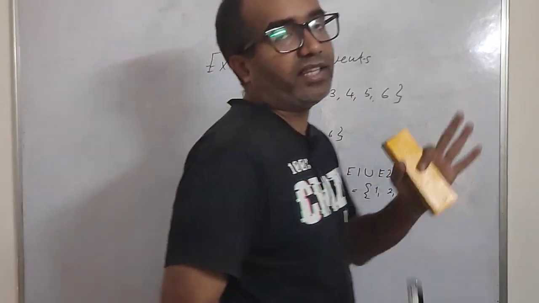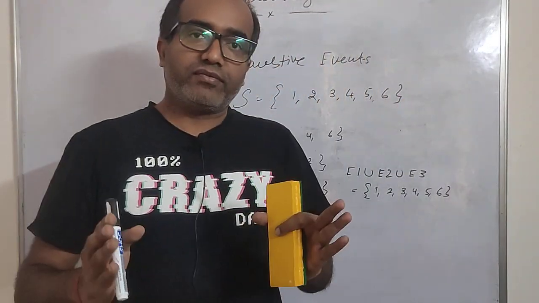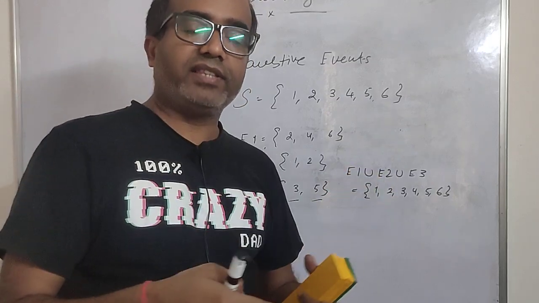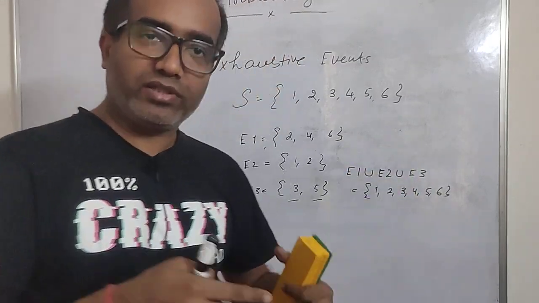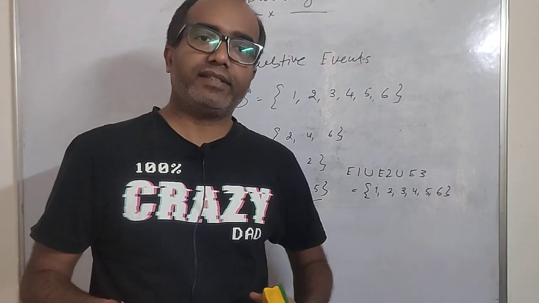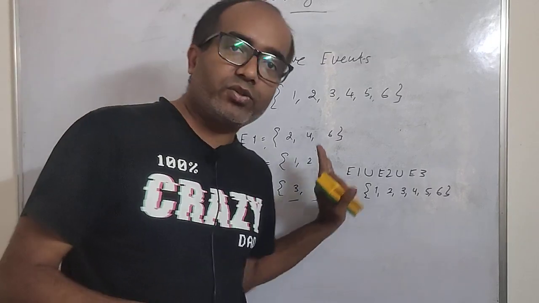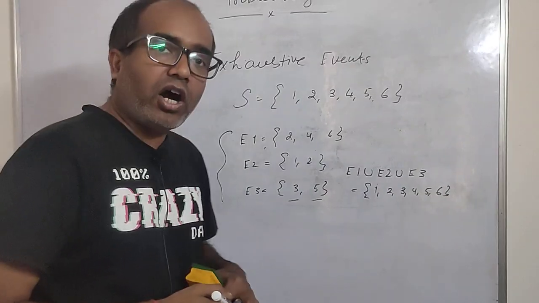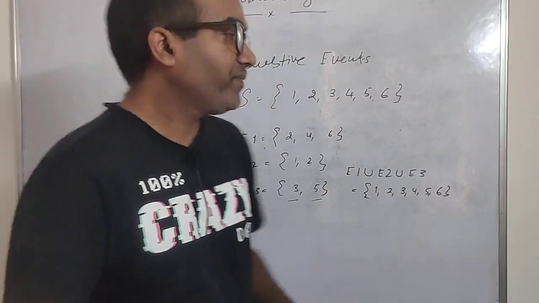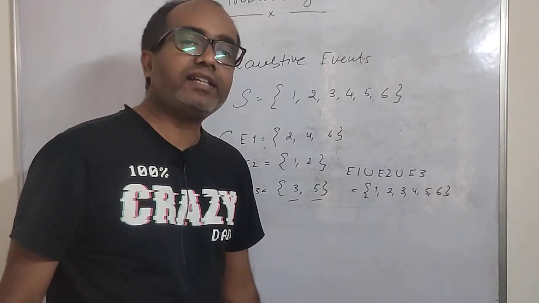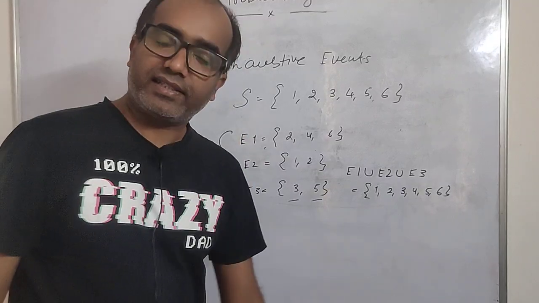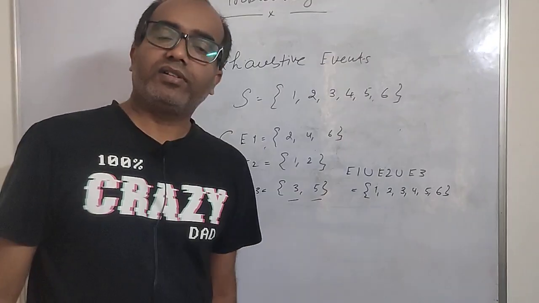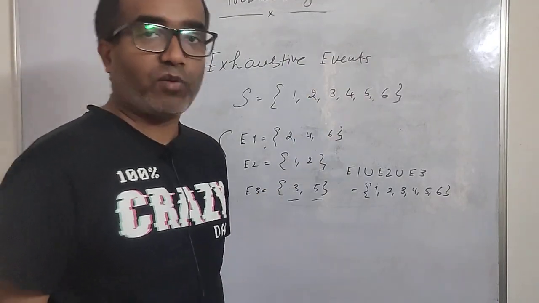So such kinds of events, when we take the union of all those event spaces, and they come back to the sample space, then such events, E1, E2 and E3, are known as the exhaustive events. These are known as the exhaustive events, right? So this is the other definition related to these types of events in probability theory.